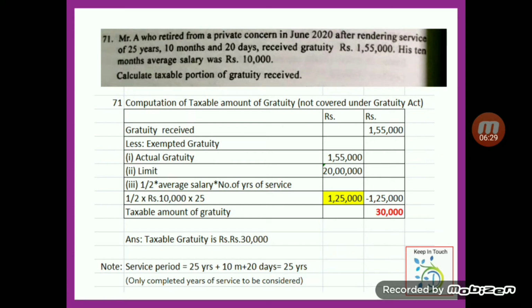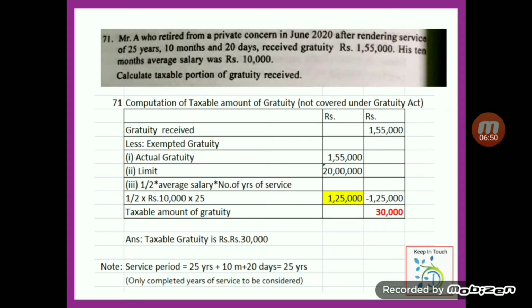In the next question, it is not covered under Gratuity Act. So we know what is the comparison. The third one is half of average salary of number of years of service rendered. So half into average salary is given in the question, that is 10,000 into number of years of service 25 years, 10 months and 20 days.